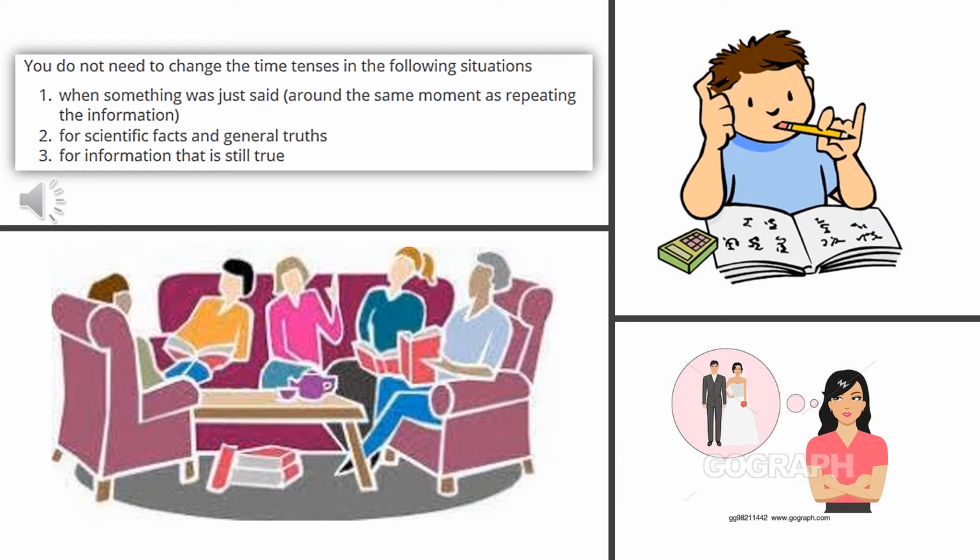And because this is still true, and maybe they are asking you the next day, or you are reporting what she said the following week, you say, oh, my sister says that she doesn't want to be single, or that she wants to get married. This will change until she gets married, right? But it's still true. So in these 3 situations, you don't change the tense when you pass from direct speech to indirect speech.